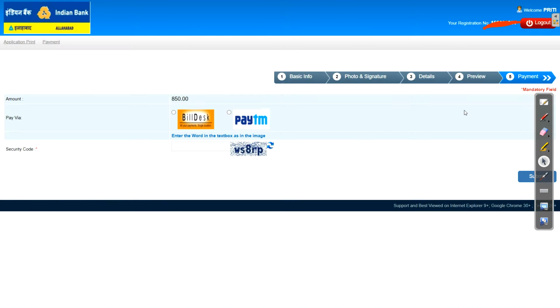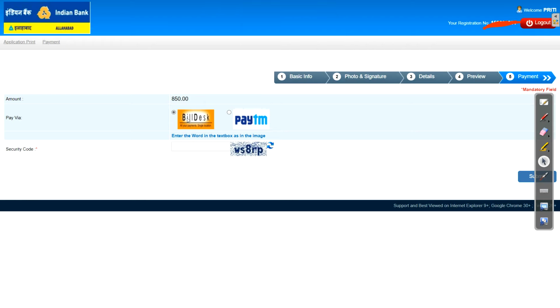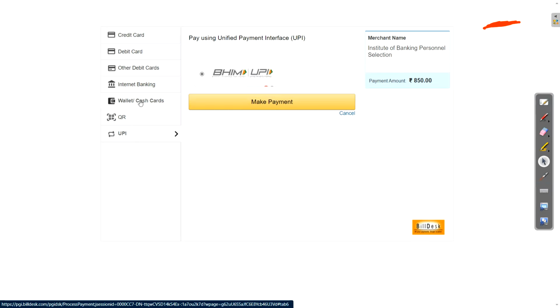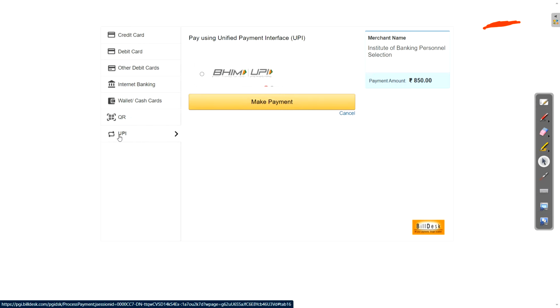The next and last step is your payment. Click on whichever payment method you want to use, either BillDesk or Paytm. So you can choose Paytm or BillDesk. I am clicking on BillDesk, entering the security code, and clicking the Submit button. These are the payment modes by which you can make the payment: debit card, internet banking, QR code, and UPI. So this is the complete procedure for how to fill the Indian Bank Assistant Manager form.